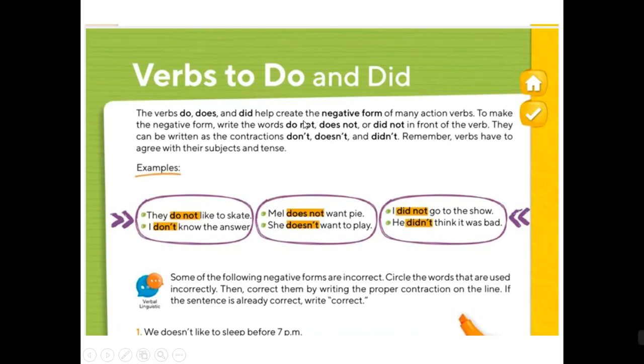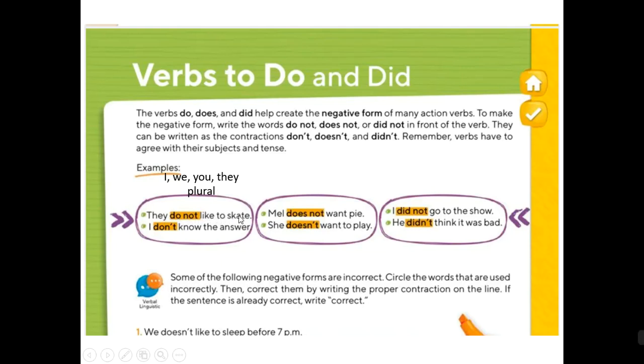As we already see, we kick out the o in not and we replace it with an apostrophe. Remember, verbs have to agree with their subjects and tenses. In this case, don't is for I, we, you, or they, and plural nouns.